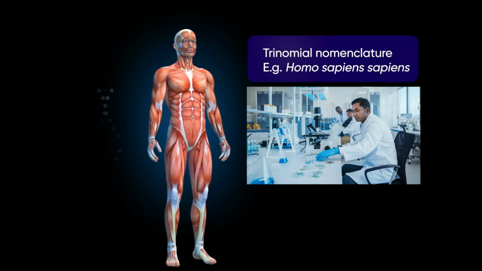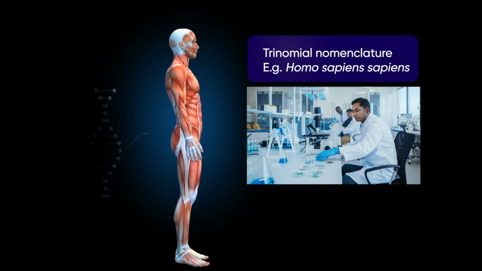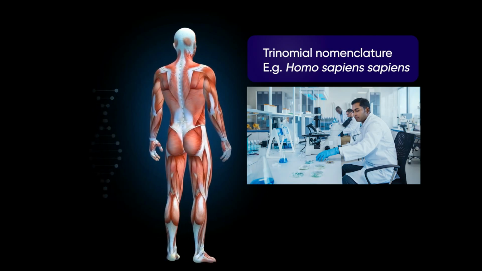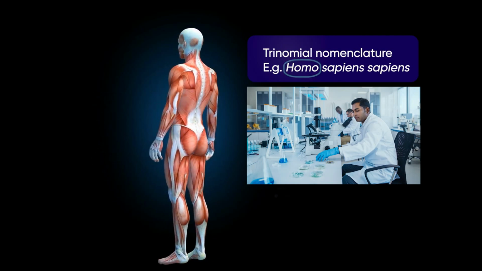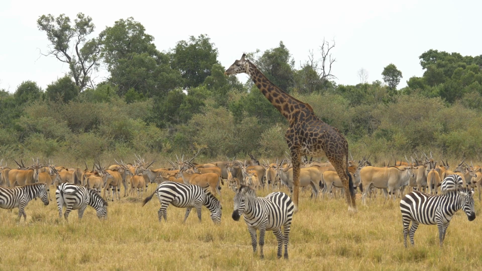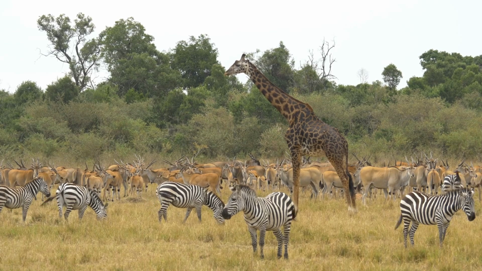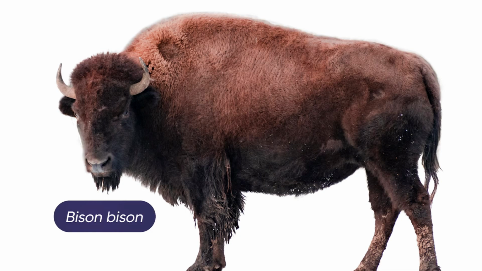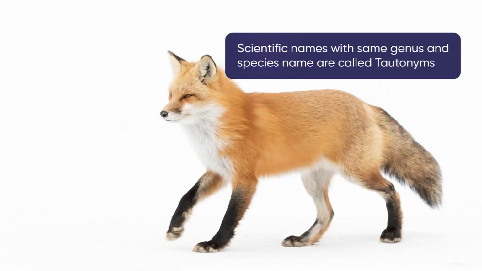Earlier, scientists followed a trinomial nomenclature system, wherein a scientific name had three words. Example, Homo sapiens sapiens. Such names consisted of the genus name, species name, and a subspecies name. Animals and not plants can have the same genus and species name. Example, Gorilla gorilla, Bison bison, Vulpes vulpes. Such scientific names are called tautonyms.